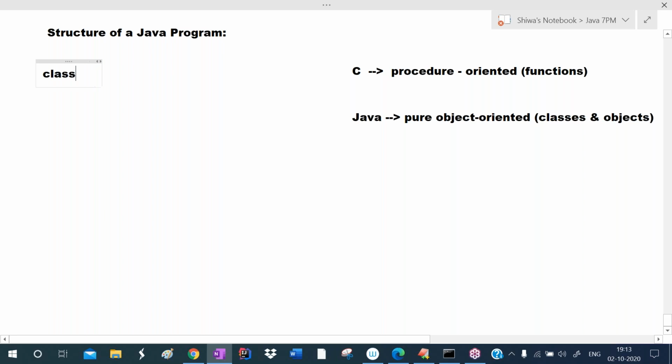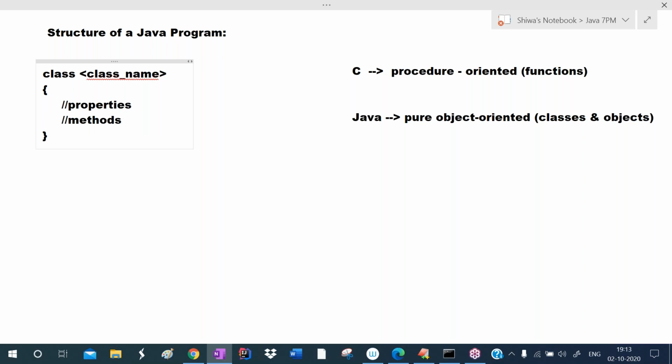So we define the class here. You can give any name as the class name. So here we give the class name, then the starting point of the class, and the ending point of the class. In the class, generally we define properties and methods.